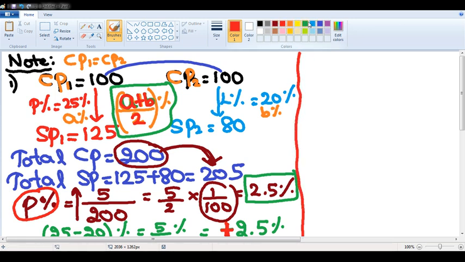Now, listen to the second key point, sir. The second key point says, again I will make the cost prices of two products the same.